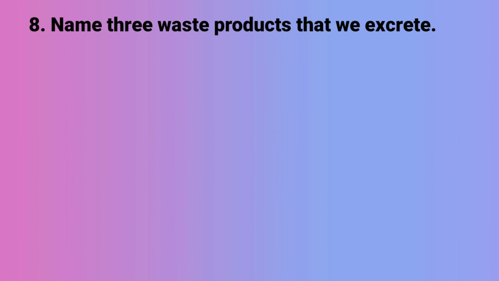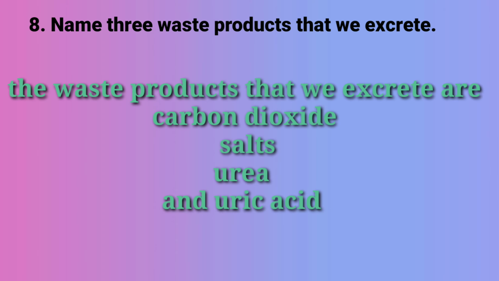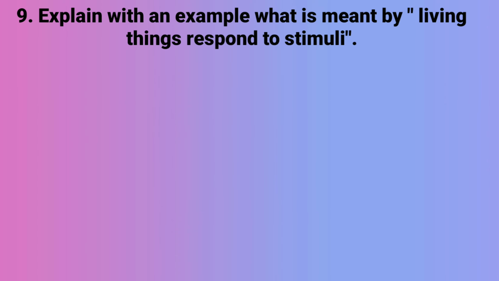Next question. Name 3 waste products that we excrete. Carbon dioxide, water, salts, urea and uric acid are the waste products that we excrete. Next question. Explain with an example what is meant by living things respond to stimuli.